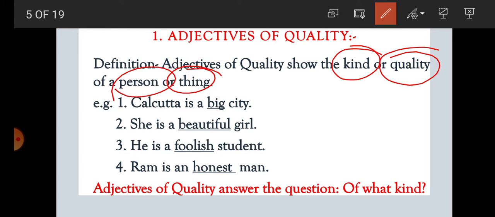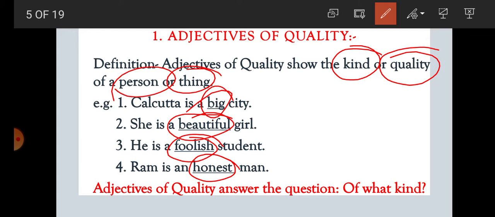For example, Kolkata is a big city. Of what kind of city? Big. She is a beautiful girl. Of what kind of girl? Beautiful. He is a foolish student. What kind of student? Foolish. Ram is an honest man. Of what kind of man? Honest.